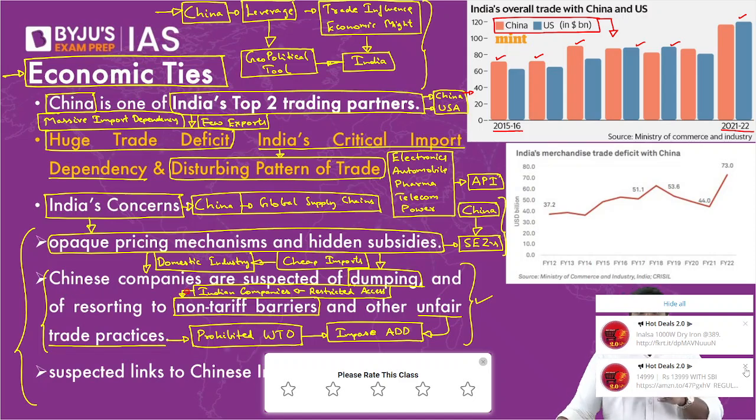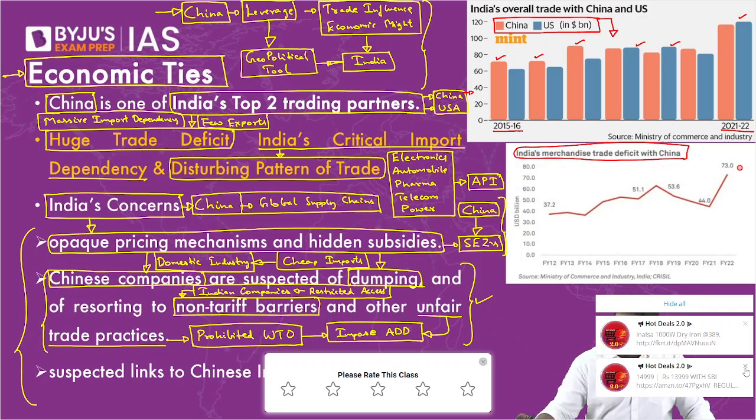So we have a limited market access, whereas China has exploited the Indian market, dumped its goods on the Indian market. It has dumped India with cheap imports and captured a large share of the Indian market. Right? So this is a concern for India. That is why the trade deficit is massive. Just look at the graph here. Look at the trade deficit between India and China. Right? The trade deficit is increasing to dangerous levels, approaching $100 billion.